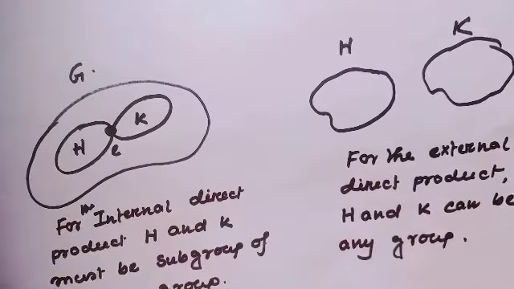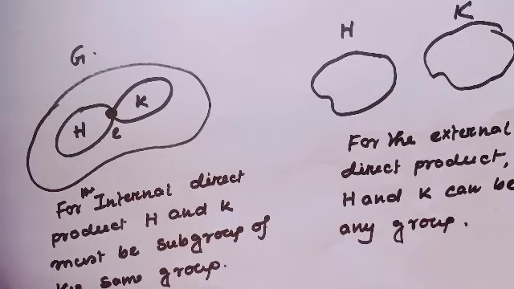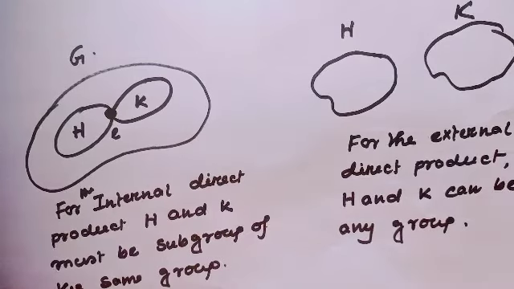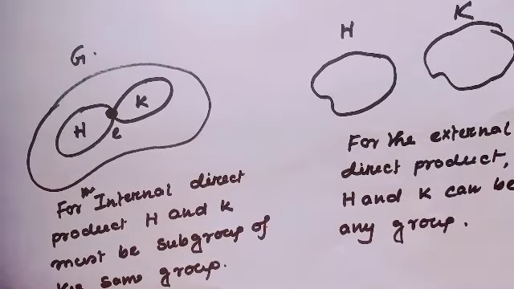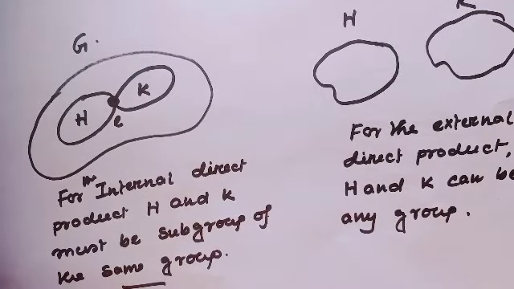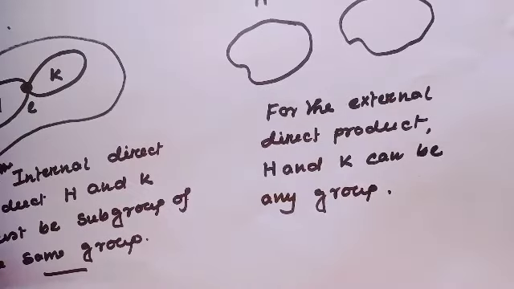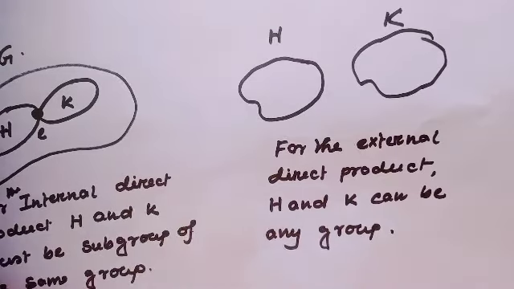Okay? The main difference between internal direct product and external direct product is that for the internal direct product, H and K must be subgroups of the same group. Here, H and K are obviously subgroups of the same group G. Okay, this is the important thing. But in the external direct product, H can be any group. This is the external direct product.